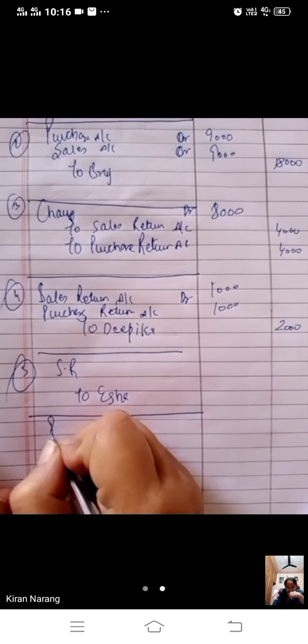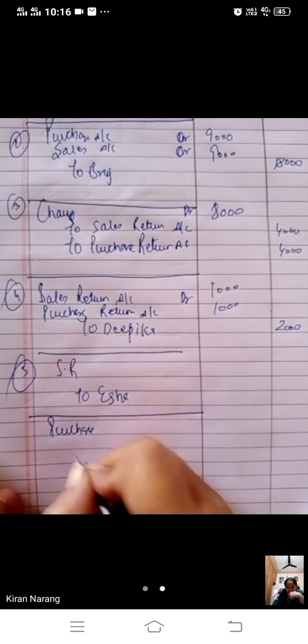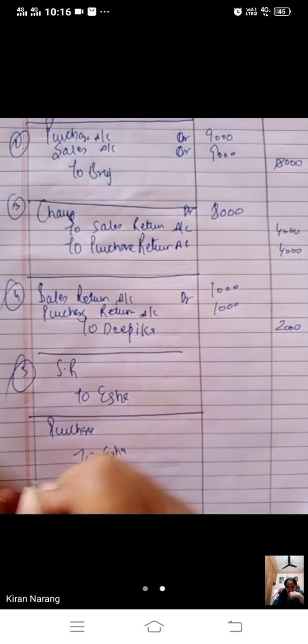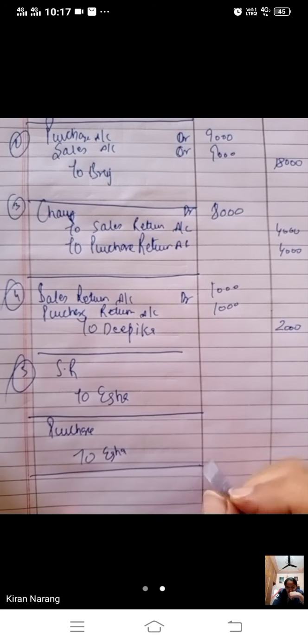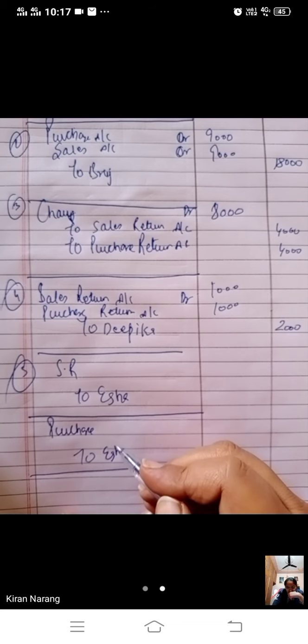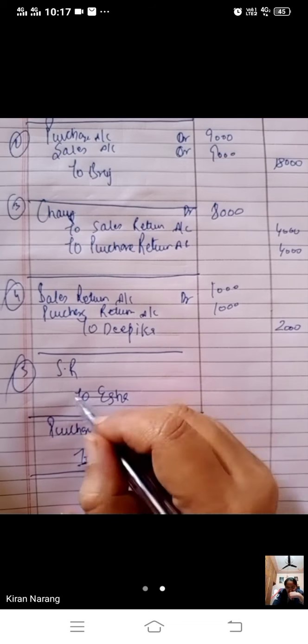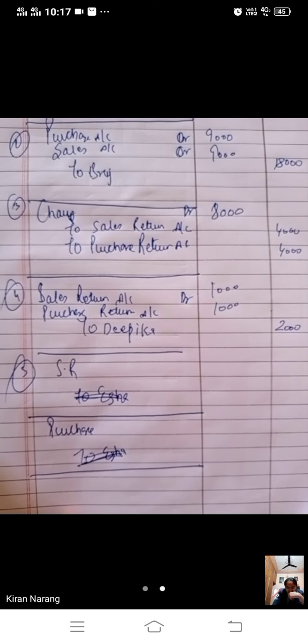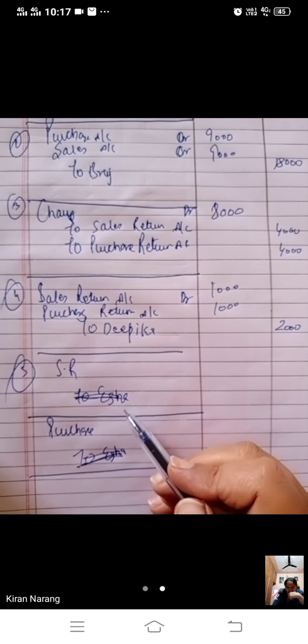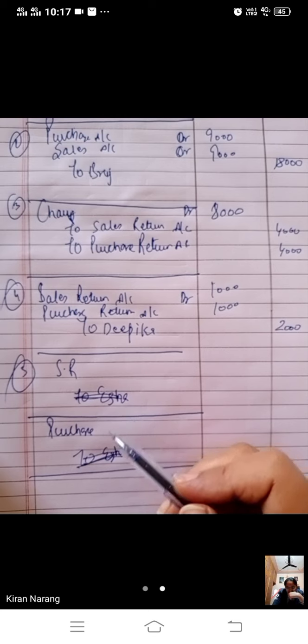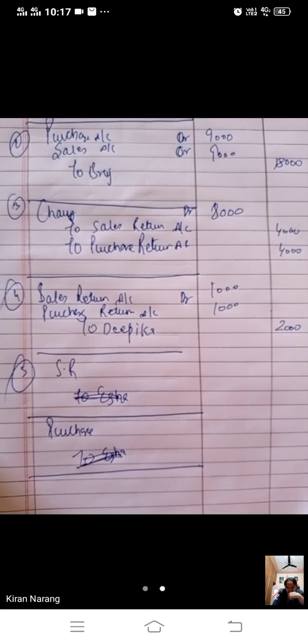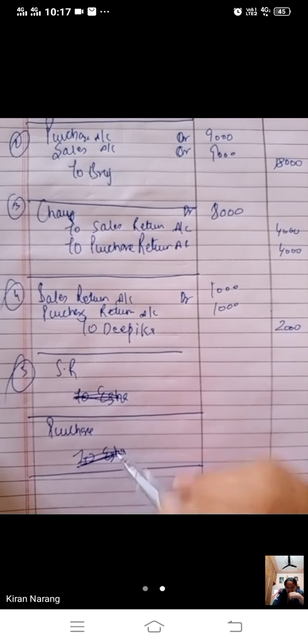We have recorded it as if these goods were received as a purchase. So there is no mistake in Isha because Isha is correctly credited. In the correct entry, Isha was to be credited, and in the wrong entry, she is also credited. So this is not a mistake.